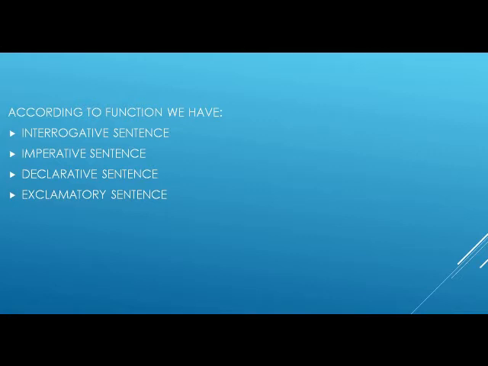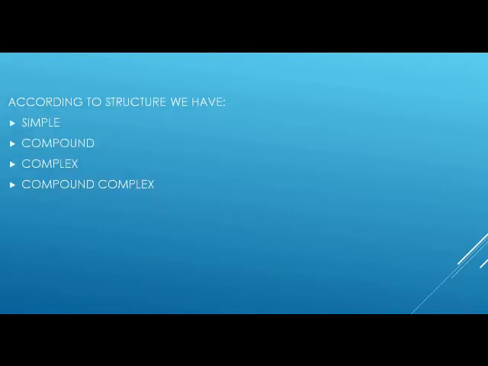These are the 4 types of sentences according to function. Then according to structure, we have the simple sentence, the compound sentence, the complex sentence, and the compound complex sentence. So we have 4 according to function and 4 according to structure. So you classify sentences according to these 2 categories.